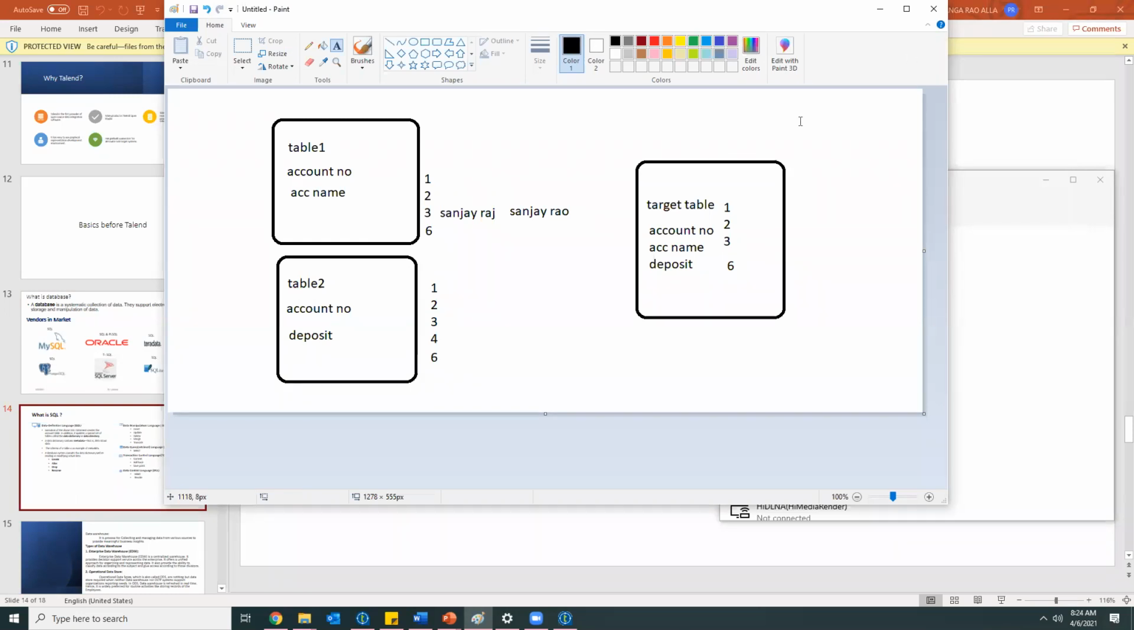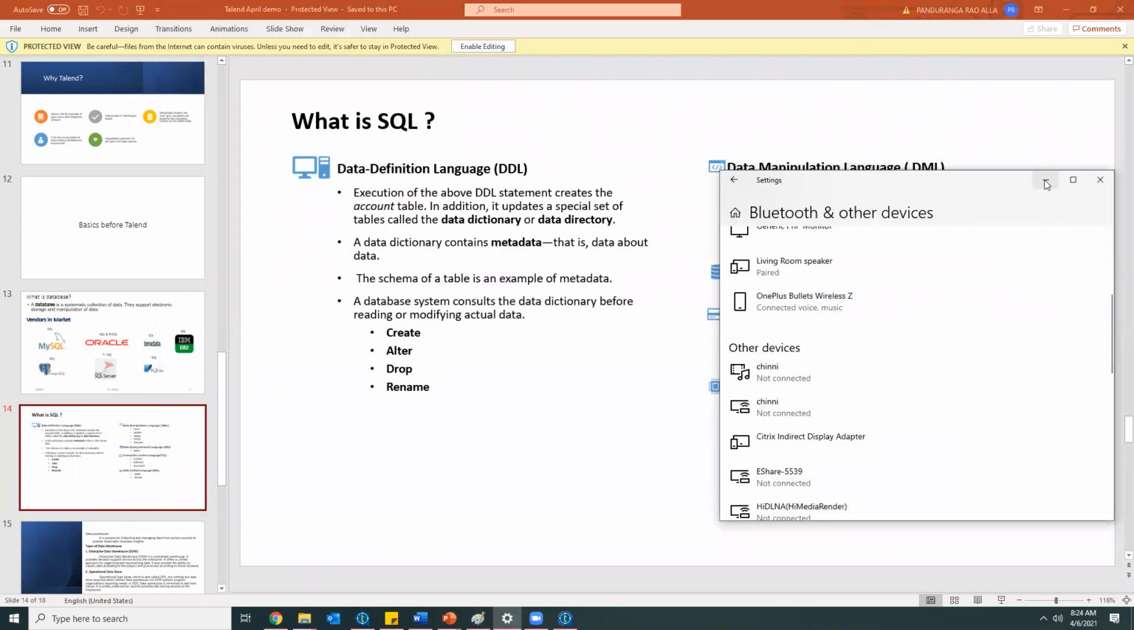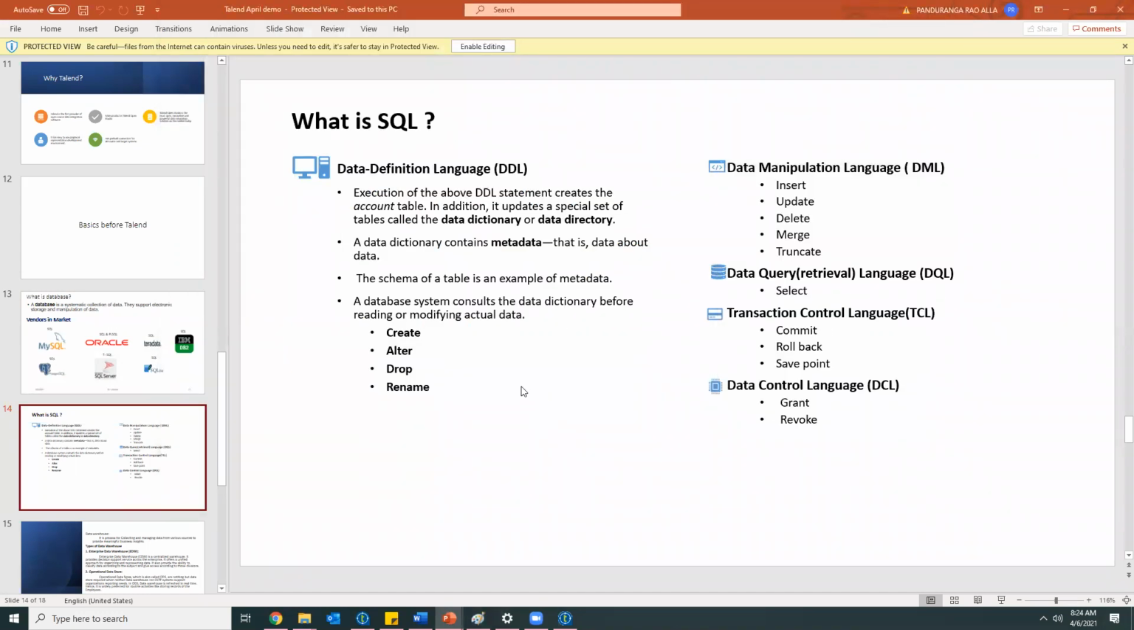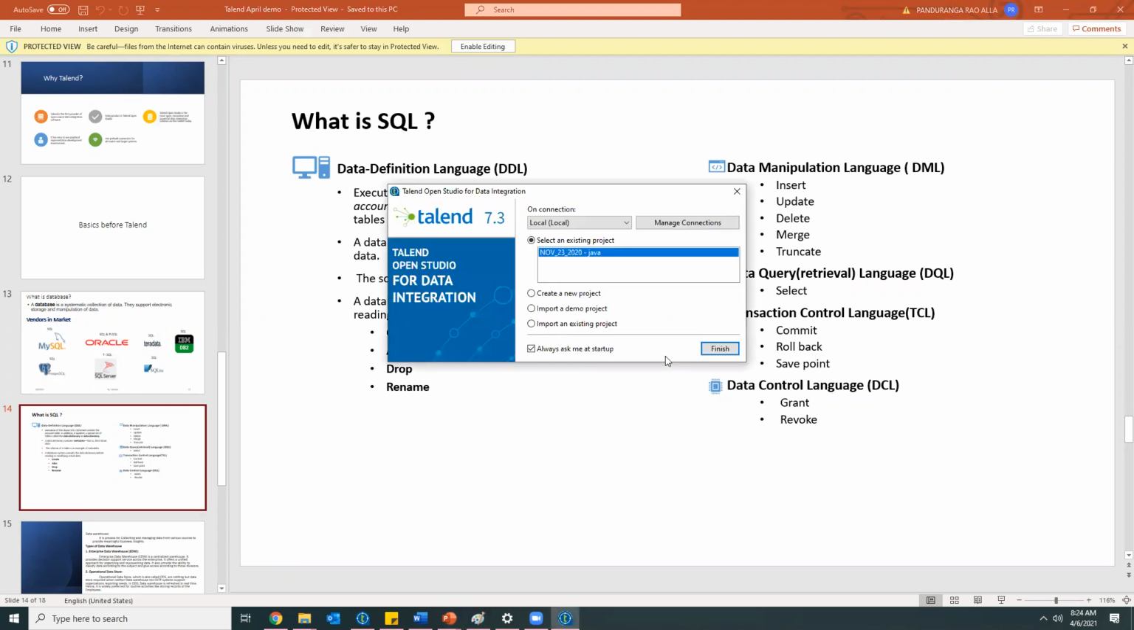Merge at the same time will update the record and insert the records. In other terminology we can call this incremental load. As part of incremental load, if we want to do it, we should have some key as a reference, some identifier as a reference.